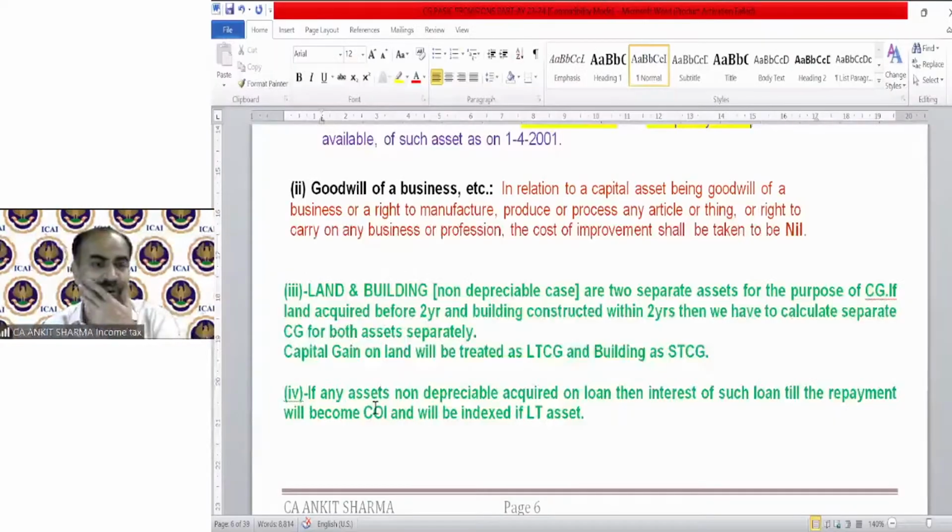So this note number 4 is saying exactly what I have just told you. If any asset which is non-depreciable is acquired on loan, then interest on such loan till the repayment will become cost of improvement and will be indexed if the long-term asset is sold. Okay.